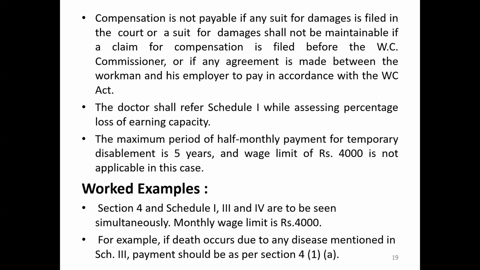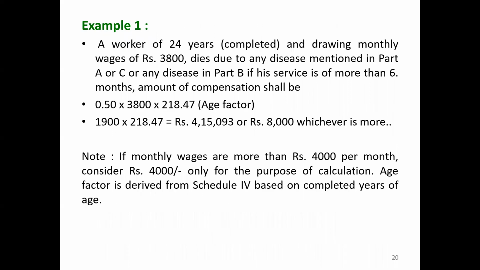So section 4 and schedules 1, 3 and 4 are to be seen simultaneously. Monthly wage limit is 4,000. For example, if death occurs due to any disease mentioned in schedule 3, payment should be as per section 4(1)(a). So for all these calculations, we must observe some examples for the calculation purpose.